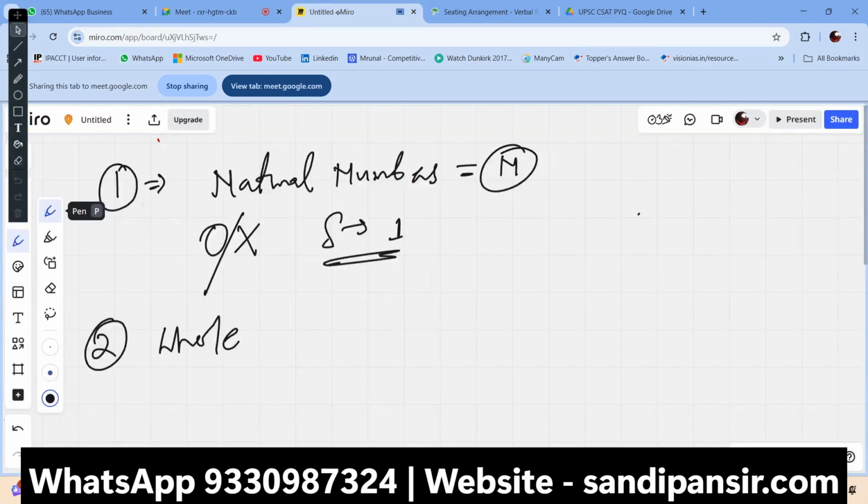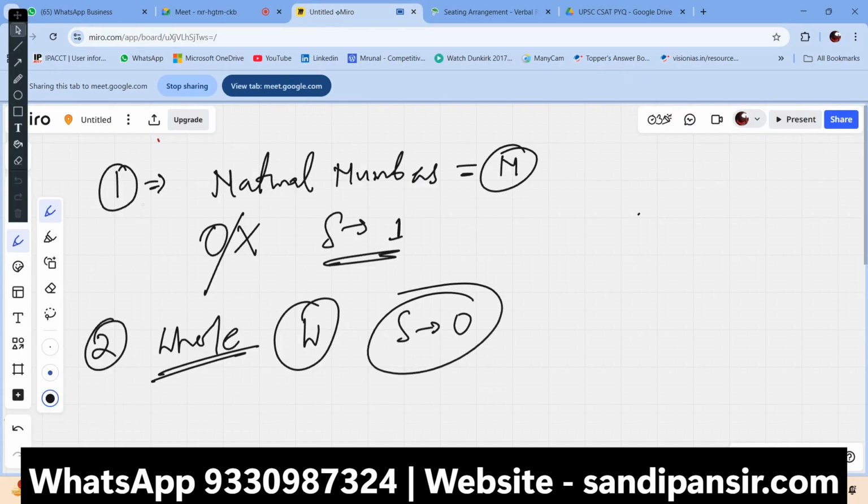We have the whole number. Whole number is denoted by W, and it starts from 0. The smallest whole number is 0. That's the difference between these two: natural numbers start from 1 and whole numbers start from 0. Got it? It is also called the non-negative integers.